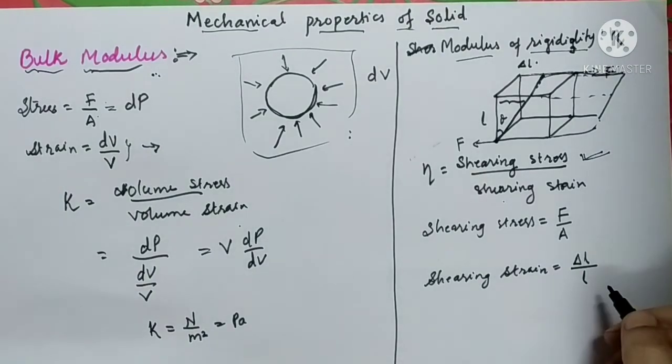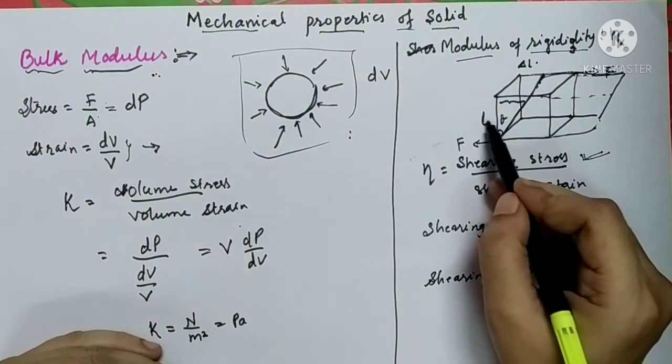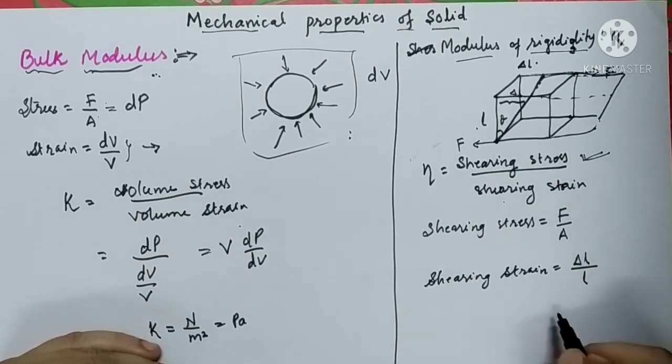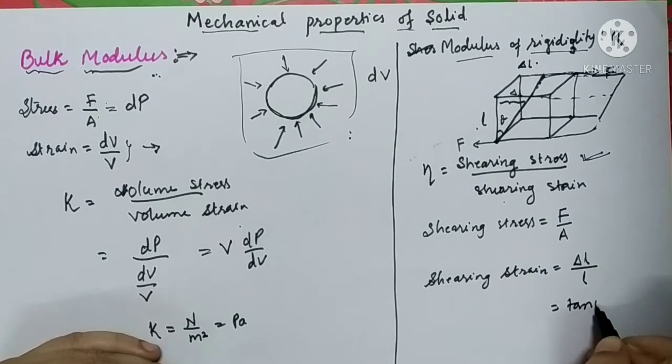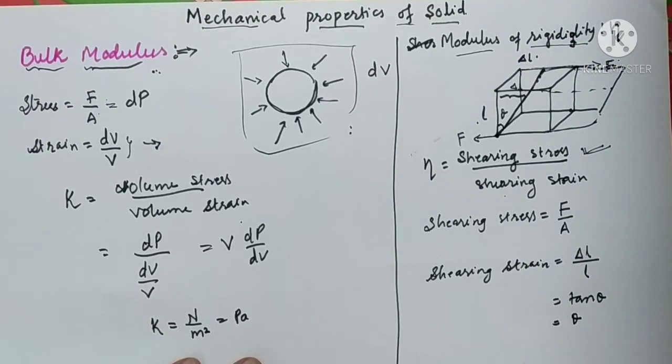So delta L upon L. This is delta L. Delta L upon L is nothing but tan theta, and this displacement is quite small, so we can write it as theta only. If theta is very small, tan theta will be written as theta.